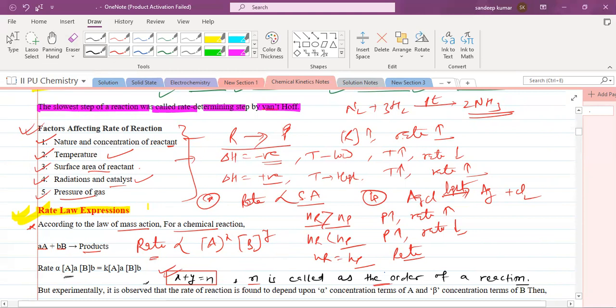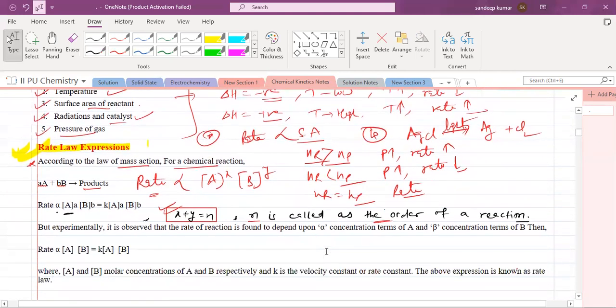Rate of reaction is directly proportional to the concentration of A to the power a, B to the power b. When you remove the proportionality, you have to put a constant K: rate = K [A]^a [B]^b. But when we talk about a rate law expression, rate is directly proportional to [A] to the power x and [B] to the power y, and x plus y is called the order of a reaction.